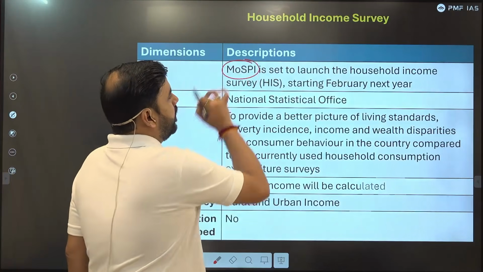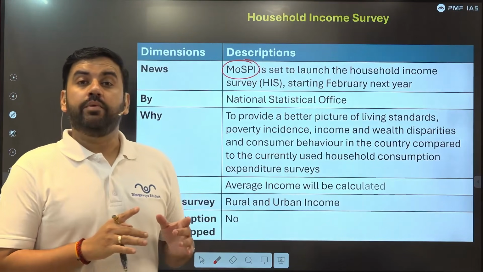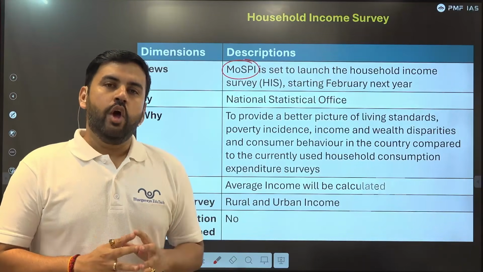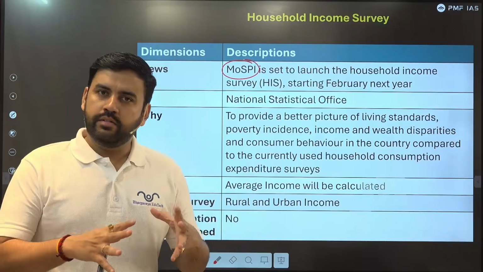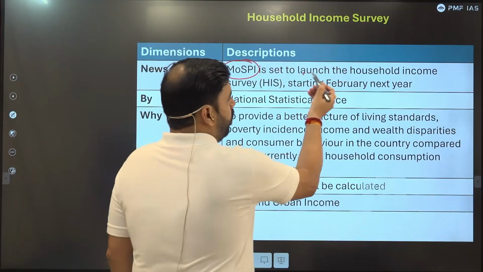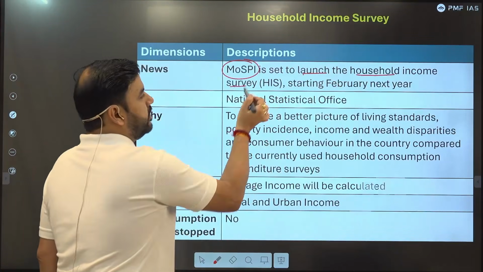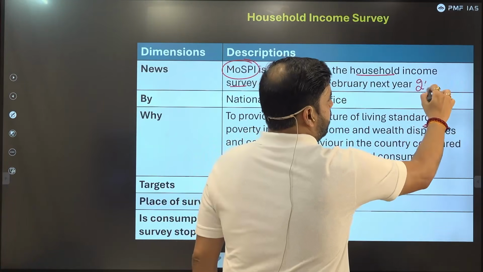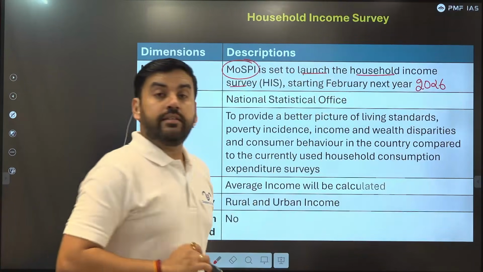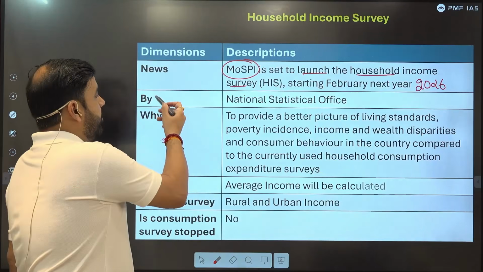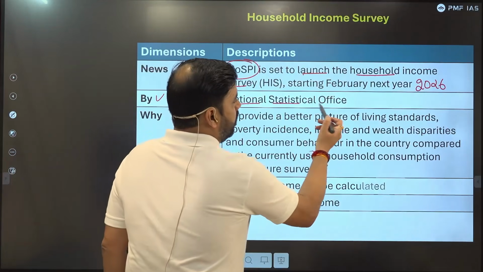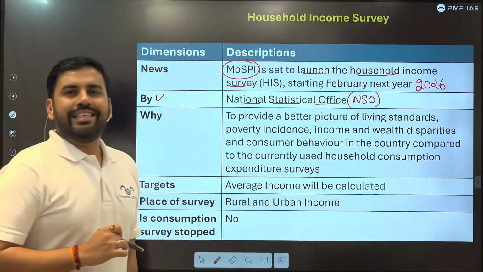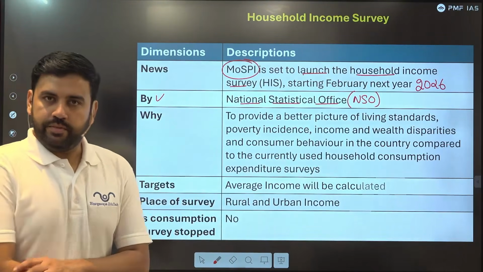Now this survey will be conducted by the Ministry of Statistics and Programme Implementation. You can say it is a mother ministry for all kinds of statistical surveys. It is set to launch the Household Income Survey, HIS, which will start in February 2026, that is, before the census. It will be conducted by the National Statistical Office, also popularly known as NSO. Previously it was known as NSSO, the National Sample Survey Office.